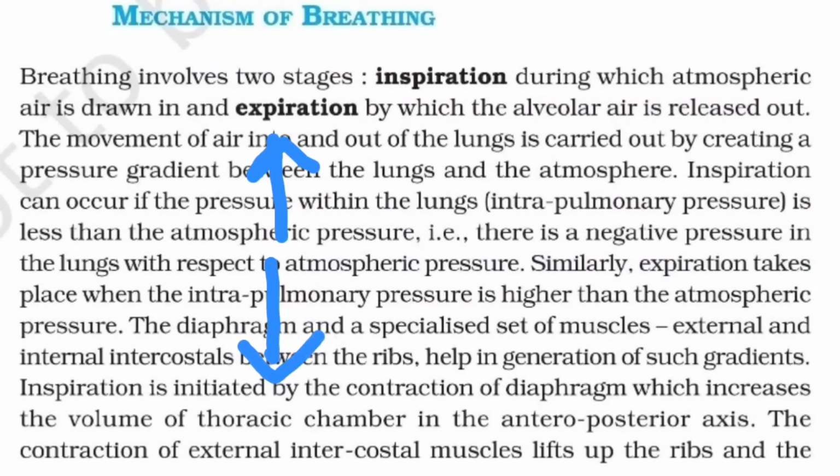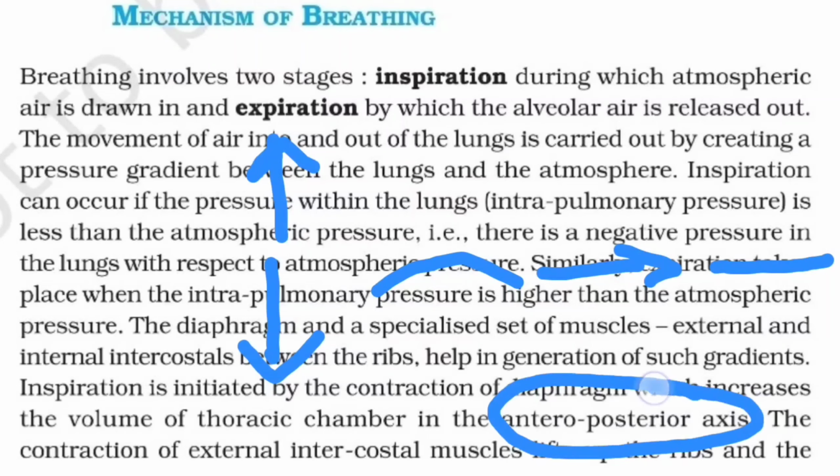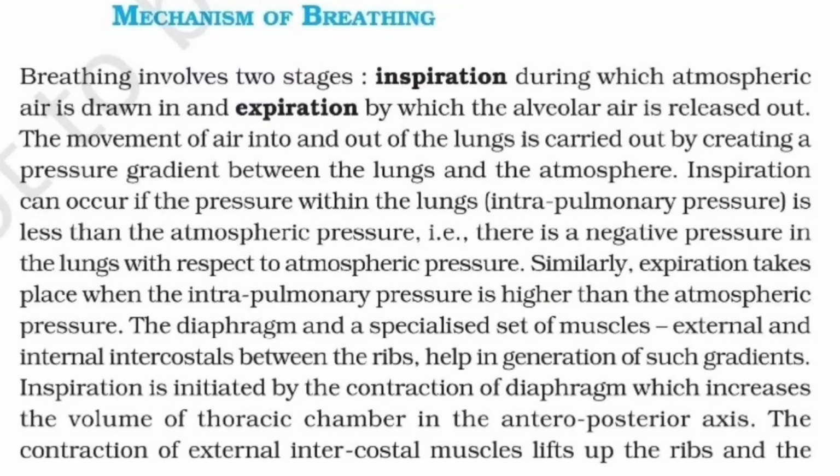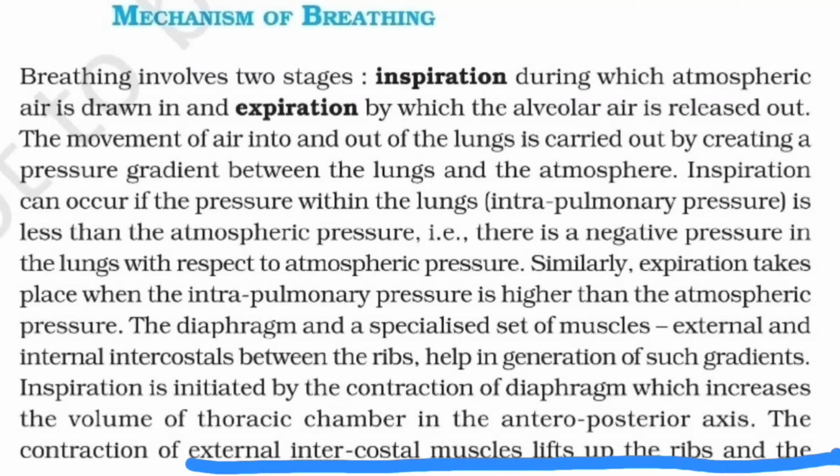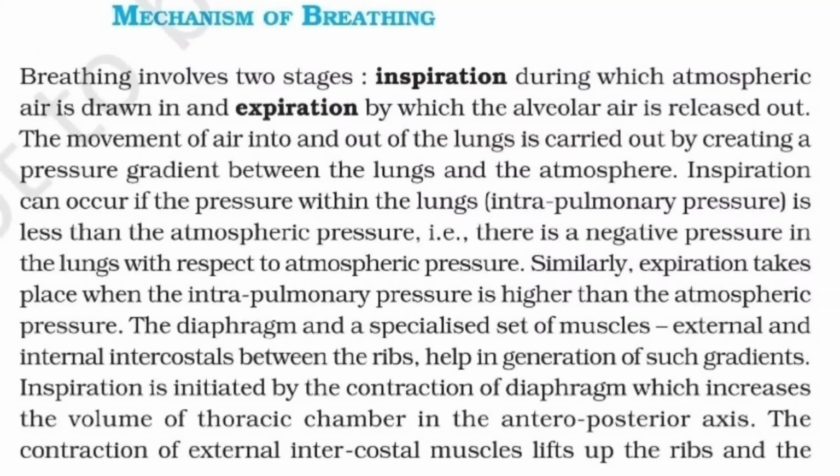And whenever the external intercostal muscles lift up the ribs and the sternum, they change the dorsoventral axis volume, something like this.